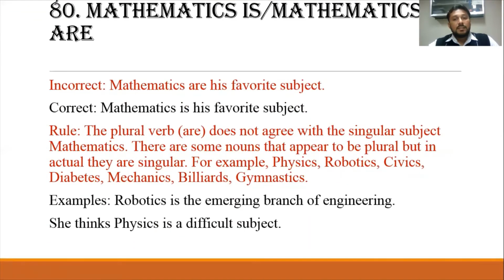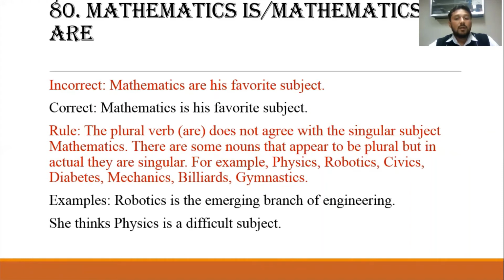Mathematics is, or mathematics are. Mathematics are his favorite subject. So this is incorrect. Mathematics is his favorite subject. This is the correct one. The rule is the plural verb are does not agree with the singular subject mathematics.